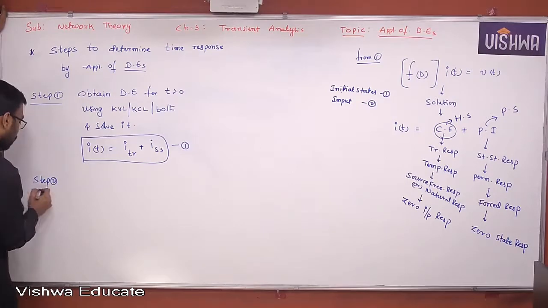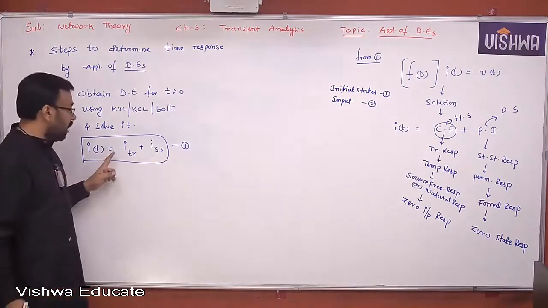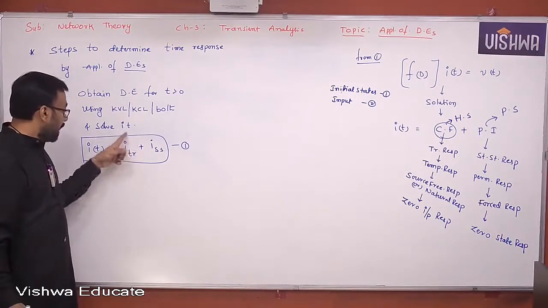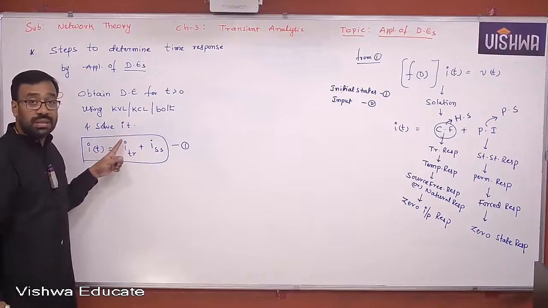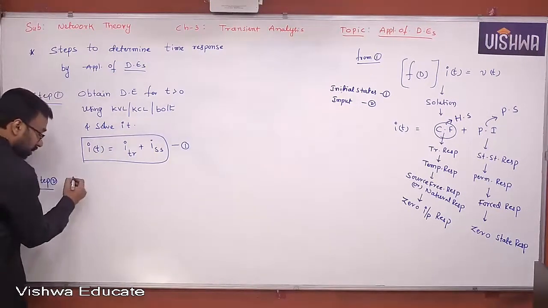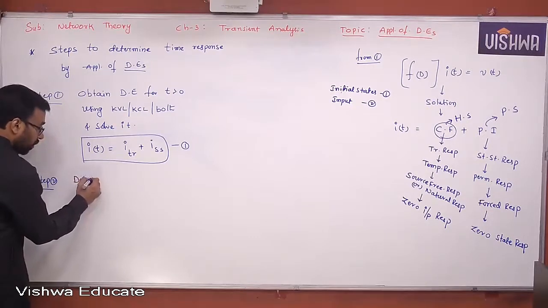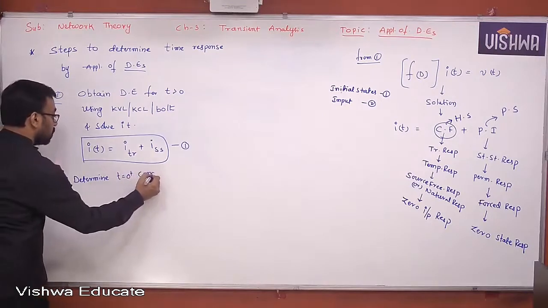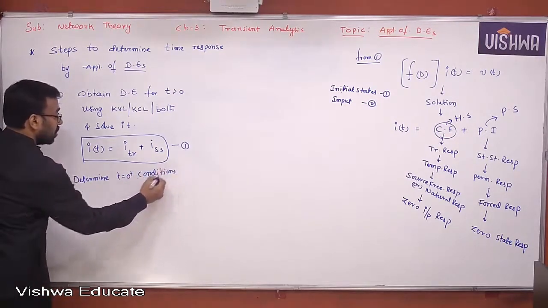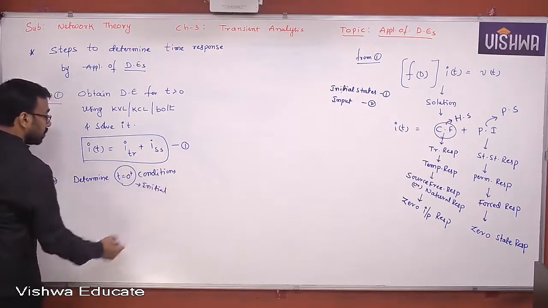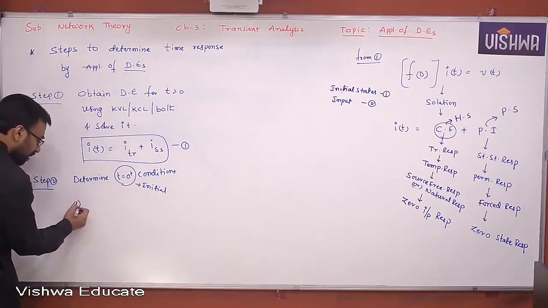Step 2. See, when you solve this particular differential equation, you get the solution like this. But I_TR consists of what? Arbitrary constants. Those arbitrary constants can be determined only using what? Initial conditions. That is why we determine the t equal to 0 plus conditions, that means initial conditions. For initial conditions, there is a procedure. What is that? 3-step approach again.